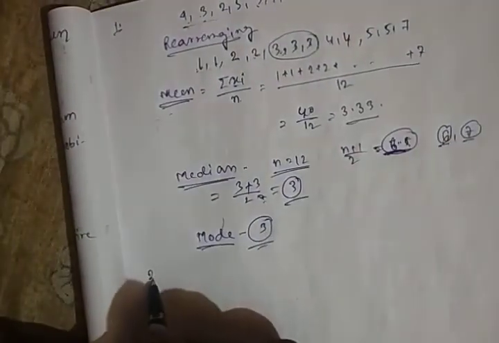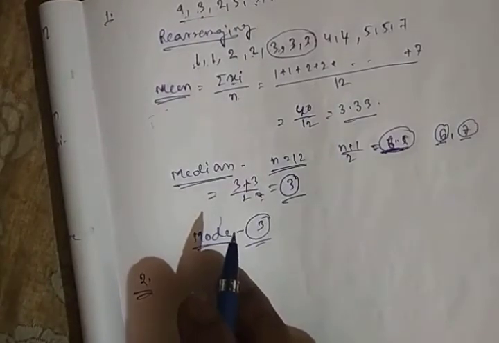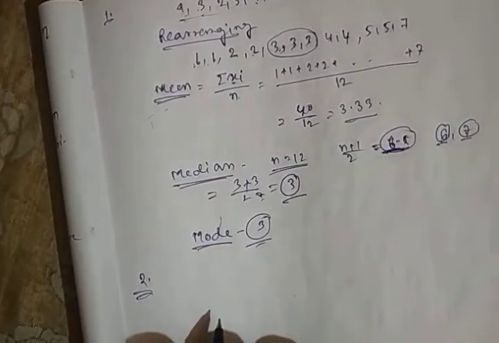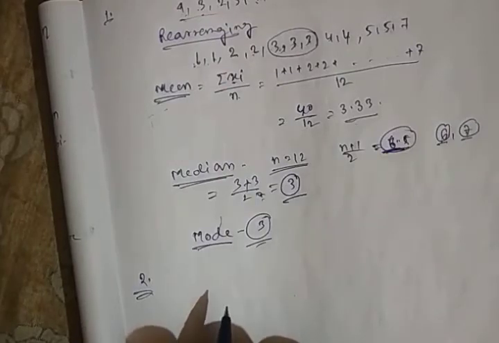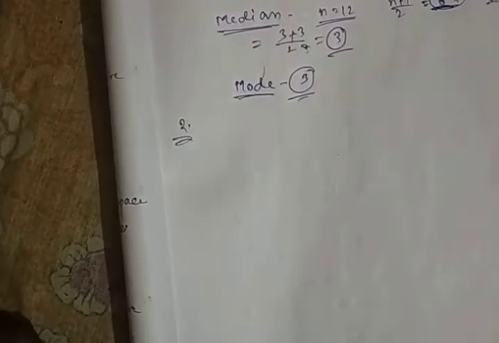Now the second example, which is based on the simple frequency distribution, to find mean, median, mode of a simple frequency distribution. So let's set an example. Here is an example.